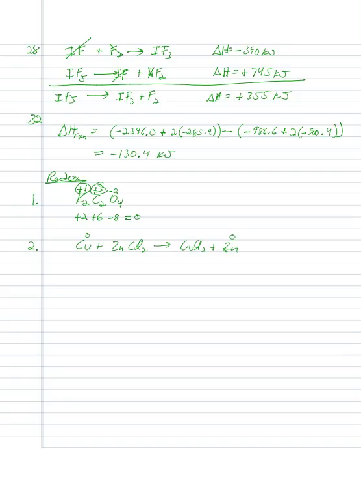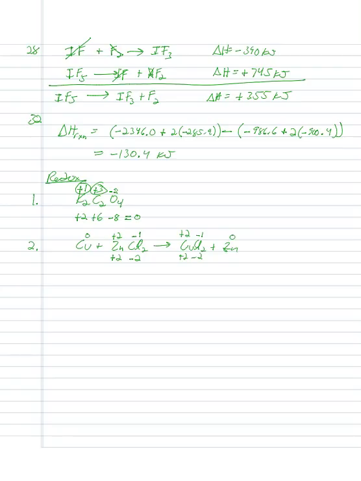Okay, but if we can't do anything with Rule 7, then we go to Rule 8, which says if you haven't assigned an oxidation state to a halogen yet, give it a -1. And then go back to Rule 7. So now we can assign the chlorines a -1, and that gives them a total of -2. That allows my zinc to be a +2, and the copper over here to be a +2. All right, so now we've assigned oxidation states to everything. So now we want to know which of the following is true.